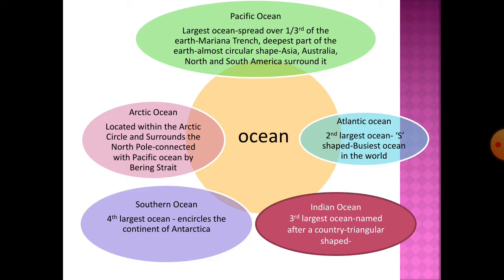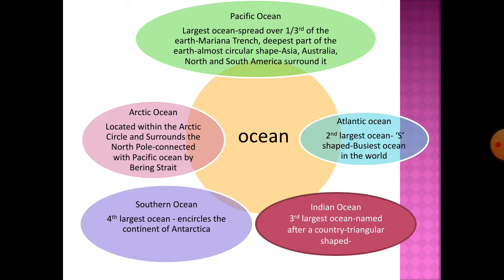Atlantic Ocean, the second largest ocean in the world. It is S-shaped. It is the busiest ocean from the point of view of commerce. Commerce means trade के point of view से. Okay, because जो इसकी coast line है that provides ideal location for the natural harbors and ports.